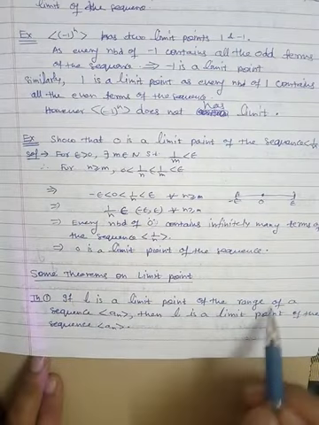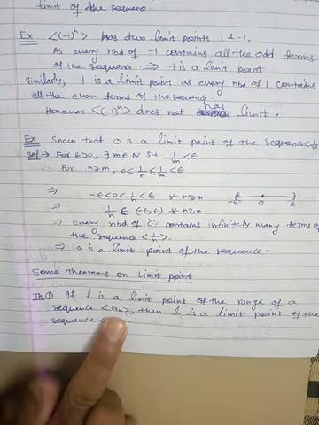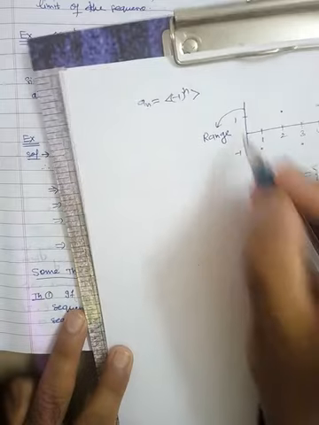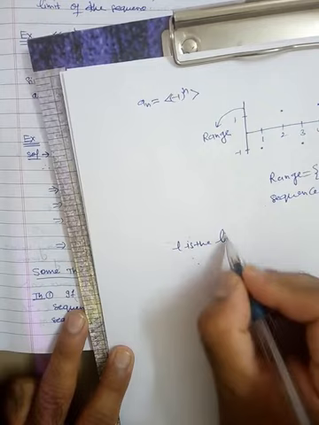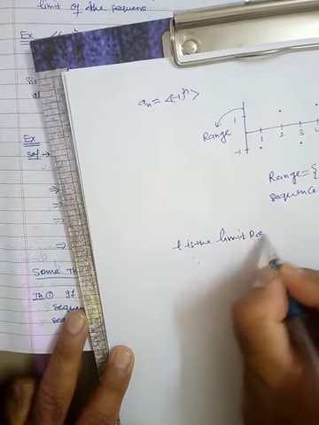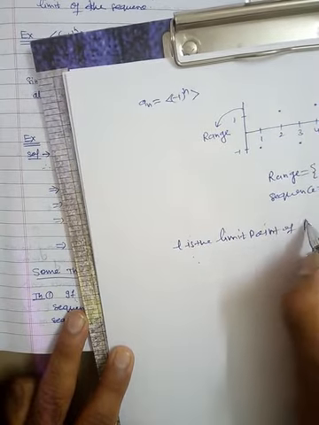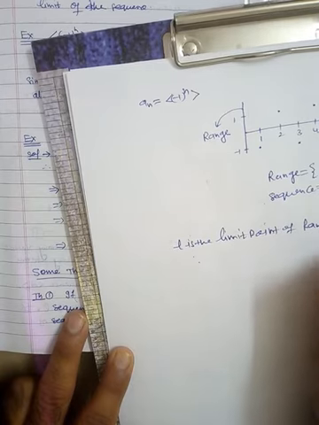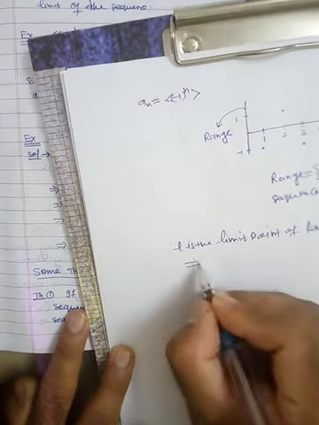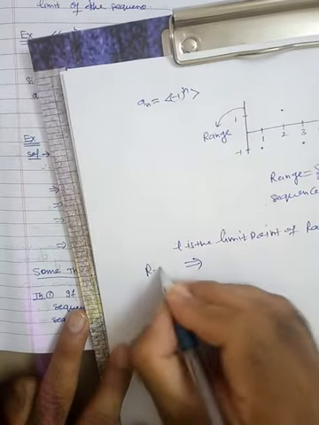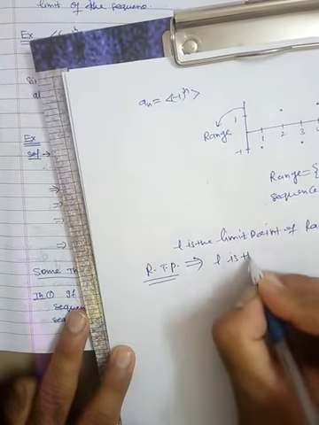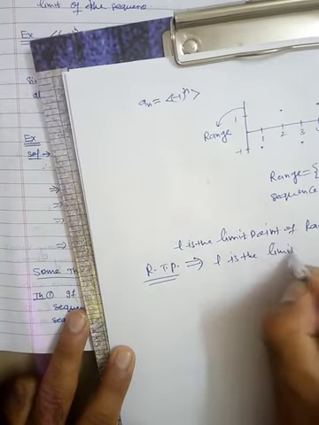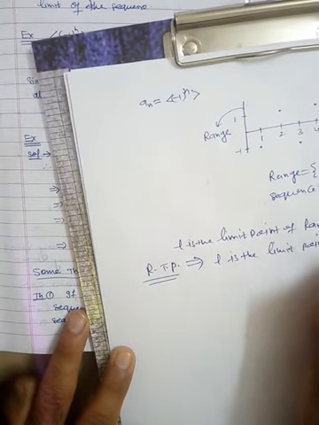The statement says that if L is a limit point of the range of the sequence a_n, then you are required to prove that L is a limit point of a_n.